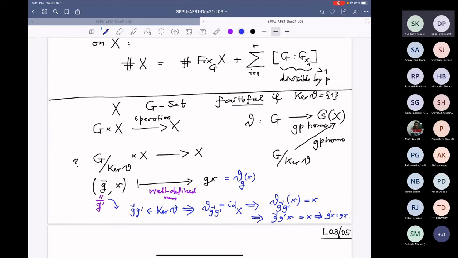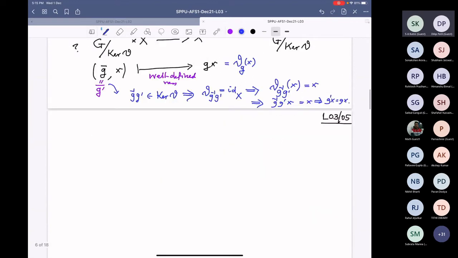This was to tell you that when you go from one to the other, you need some checking. And this checking shows that it is better to do action homomorphisms rather than operation maps. But sometimes, as you see, operation maps are easier to describe. So that was the point to tell this.